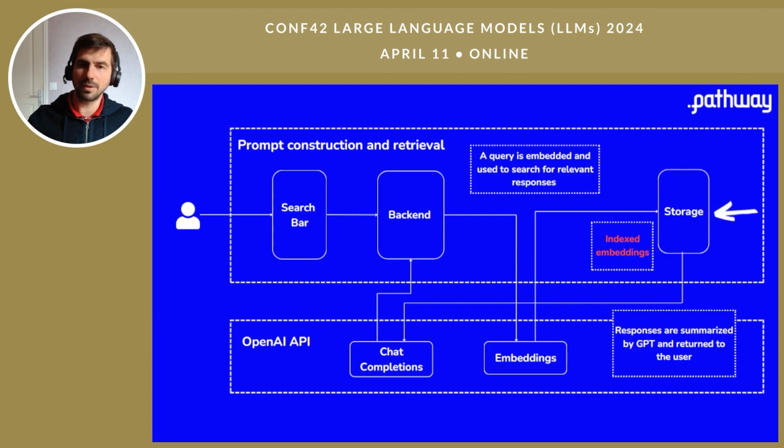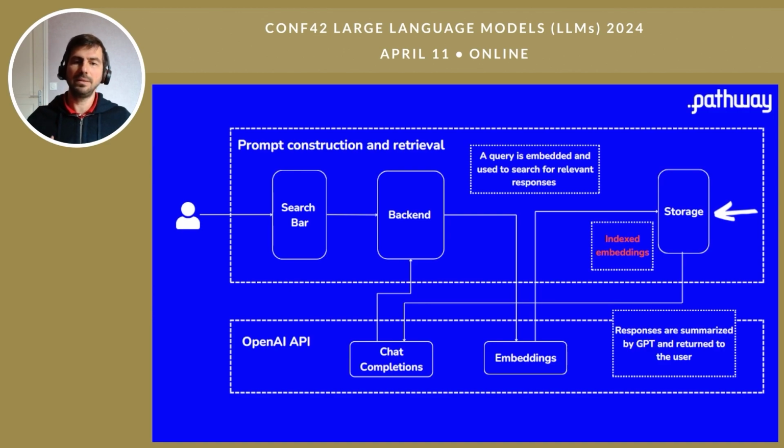Everything can be separated into two parts. You have the prompt construction and retrieval, which will be done in Python. And you have all the LLM operations, which will be handled by the OpenAI API, right? So the first step will be to index the documents. All your documents are on your storage, and for each document, you call the API to obtain the embeddings, and you will do the indexing of all the documents with the embeddings.